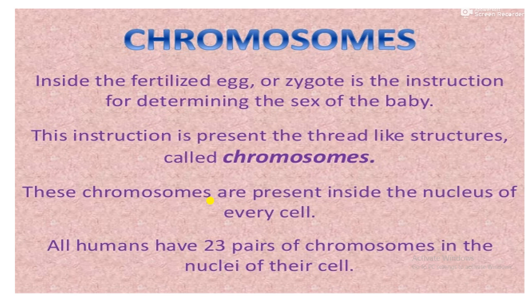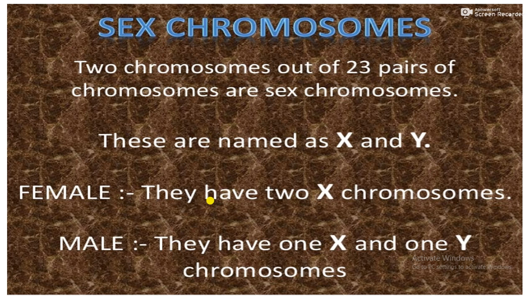The instruction is present in the thread-like structures called chromosomes, which are present inside the nucleus of every cell. All humans have 23 pairs of chromosomes in the nuclei of their cells.